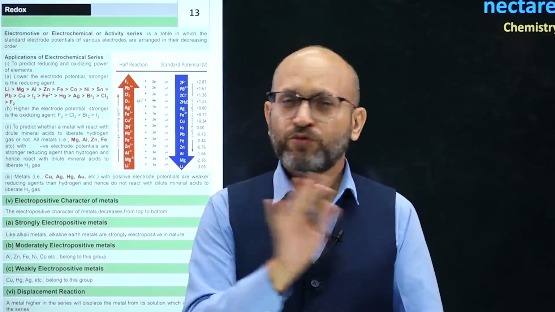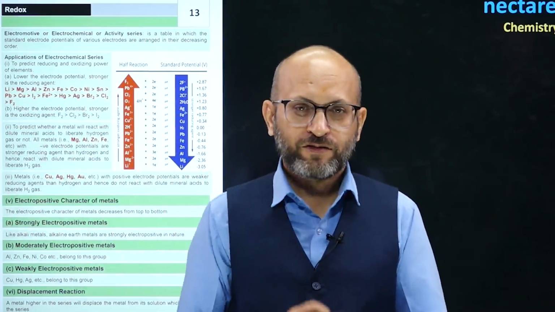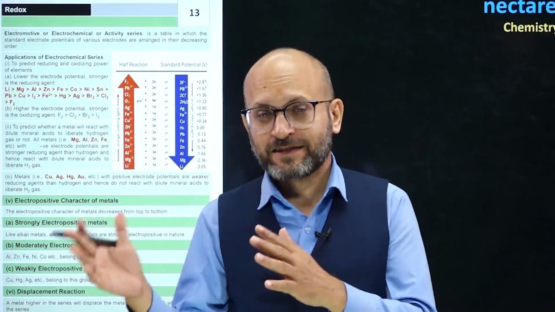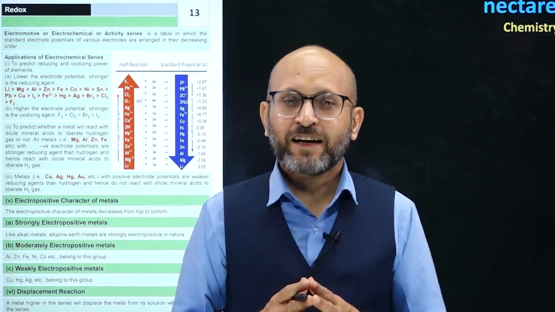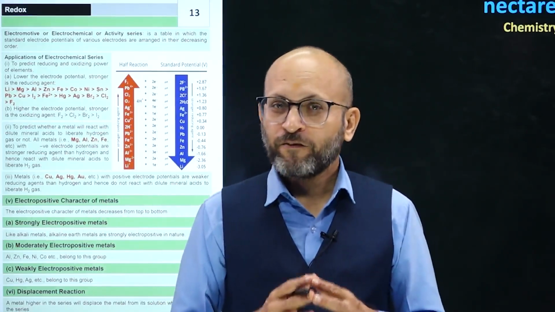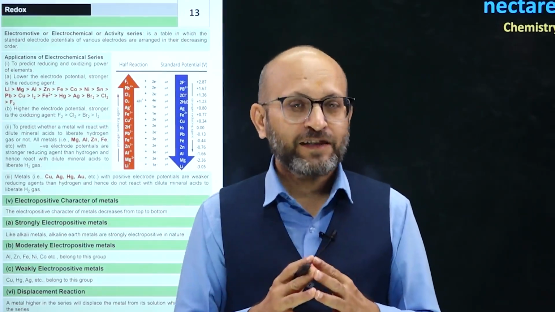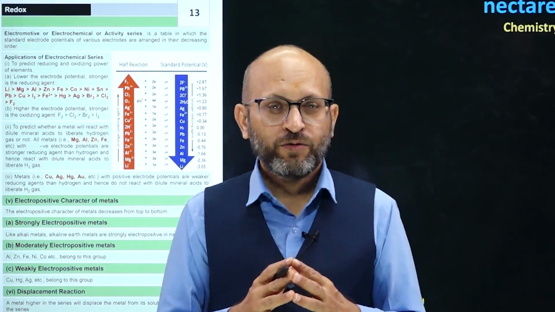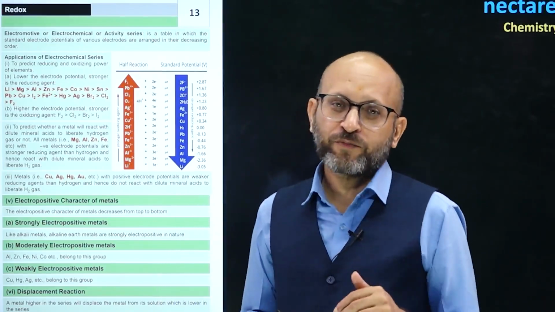That means metals do not like to gain electrons. They want to give away electrons. So metals want to get oxidized. So electrode potential values for metals are negative, and for non-metals are positive. For hydrogen, the electrode potential or reduction potential value is zero. Alright, so we have a sequence on the basis of values of electrode potential.